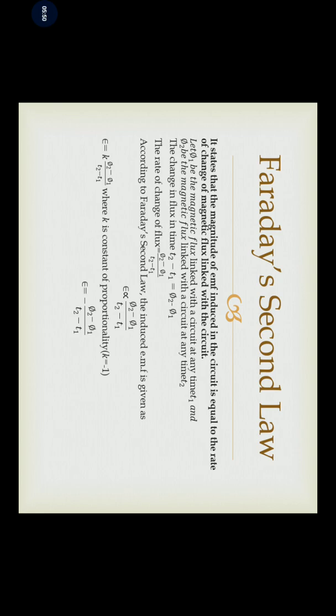So the law takes the form E is equal to minus phi2 minus phi1 upon t2 minus t1, the change in flux divided by the change in time, or in other words E is equal to minus d phi upon dt. This is very important. Electromagnetic induction itself means E is equal to minus d phi upon dt. The amount of induced EMF is the rate of change of flux, d phi upon dt.